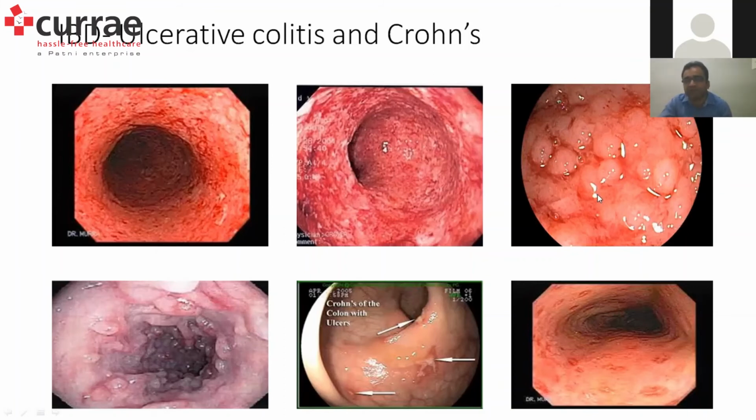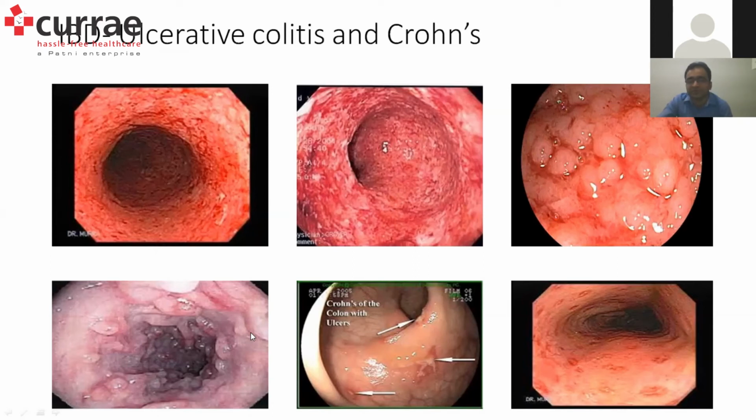And in the magnified image also, there will be ulceration. This is something called pseudopolyps. So the area where the ulceration has gone down and the normal mucosa looks elevated because of that gives it a polypoidal appearance, called pseudopolyps. This is a classical ulcerative colitis or pancolitis.